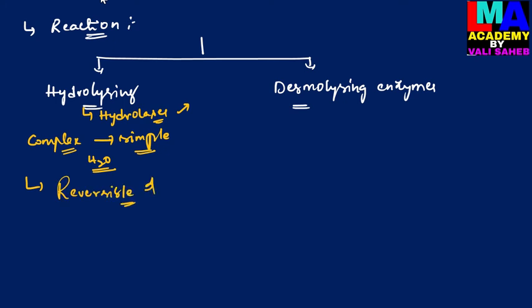And then coming to desmolysing enzymes. Other than the hydrolyzing enzymes, the rest of the enzymes are all desmolysing enzymes, which belong to the respiration process. The enzymes which belong to the respiration process are considered desmolysing enzymes.